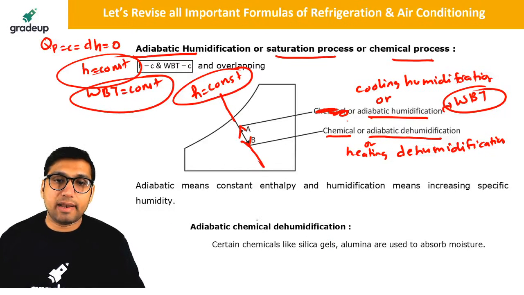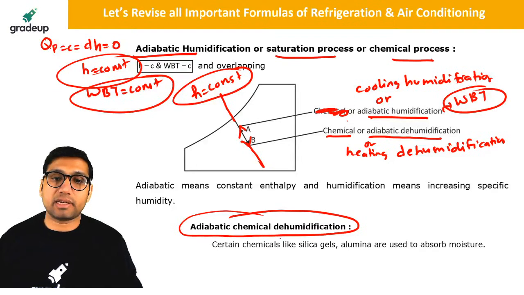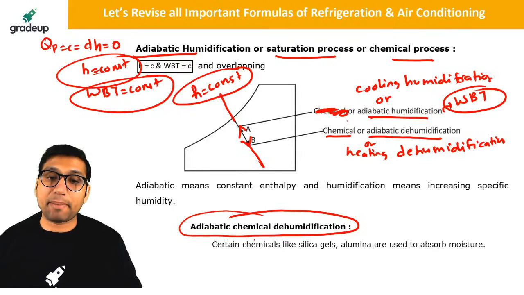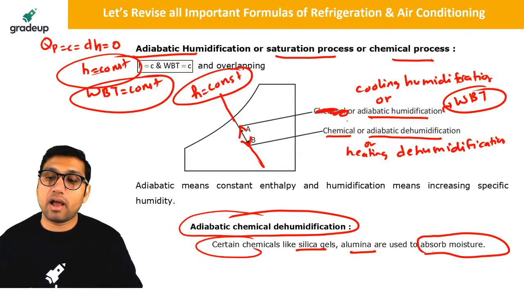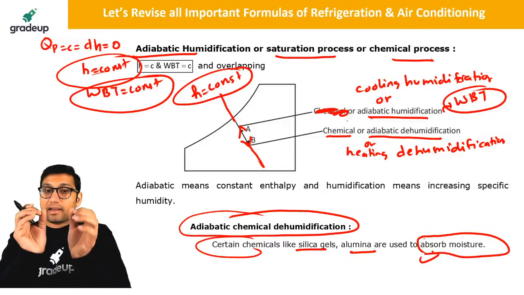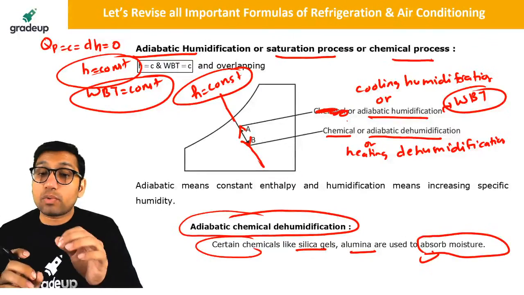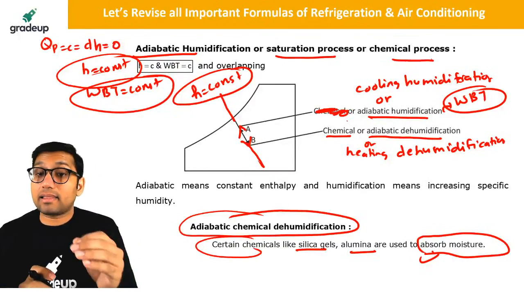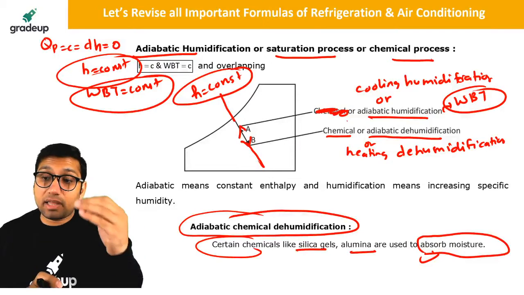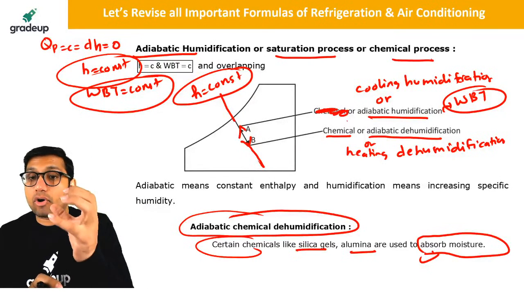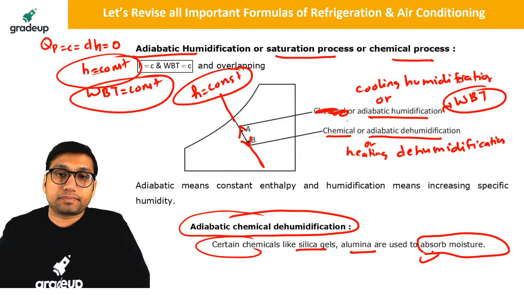Okay. Next is adiabatic chemical dehumidification. In chemical dehumidification, we will be using some chemicals like silica gel and alumina to absorb the moisture. So for that, it is called chemical dehumidification. When we use chemicals like silica gel, alumina, or salt solution to absorb the moisture, that is called chemical dehumidification.